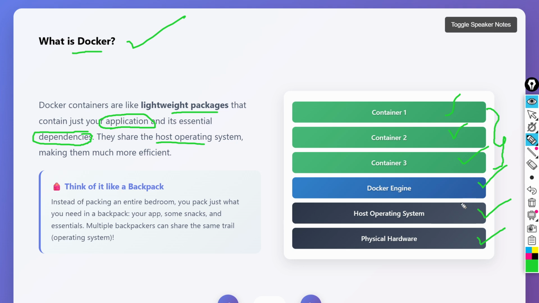Whatever containers we are running on top of the Docker engine will obviously use the host operating system only. The operating system is maintained by your host machine only, and whenever it is required, this particular operating system will be used.